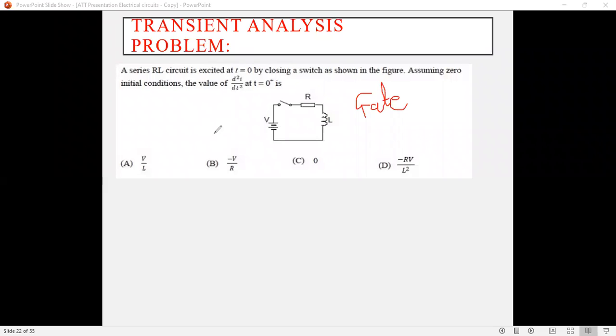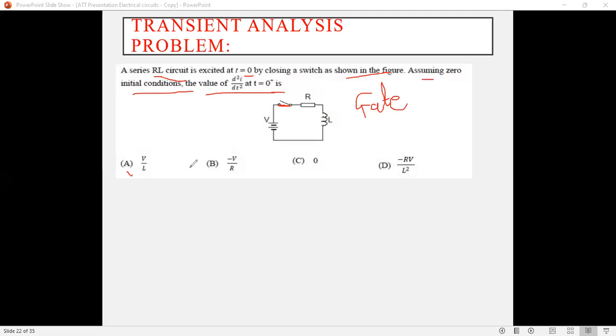Now see, read the question carefully. A series RL circuit is excited at t equals 0. That means the switch is closed at t equals 0, and before that the switch is open. By closing the switch as shown in the figure, assuming zero initial condition, find the value of d square I upon dt square at t equals 0 plus, and choose the correct option from the given options.